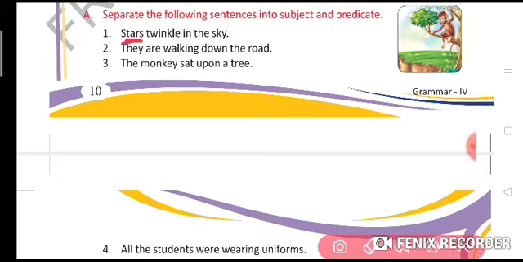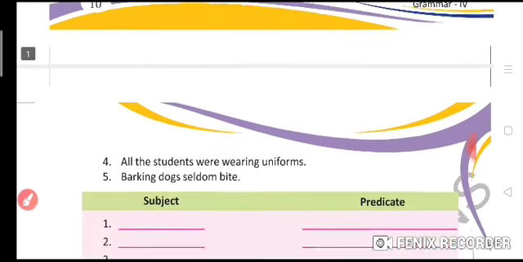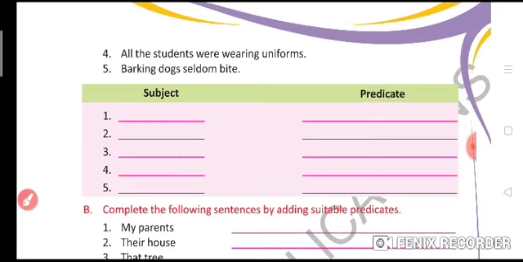They are walking down the road. They, subject; are walking down the road, predicate. The monkey sat upon a tree. The monkey, subject; sat upon a tree, predicate. All the students were wearing uniforms. All the students, subject; were wearing uniforms, predicate. Barking dogs seldom bite. Barking dogs, subject; seldom bite, predicate.